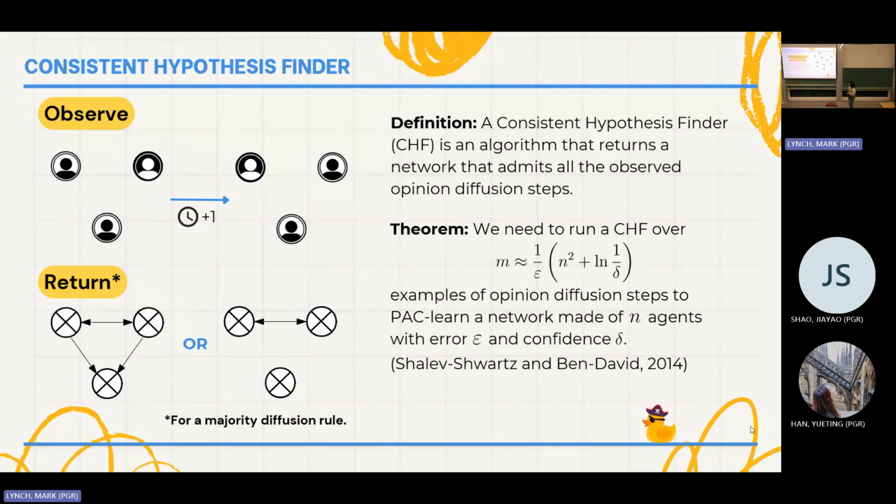Now, our goal is going to be, we want to design a consistent hypothesis finder such that it's polynomial in the number of agents in my social network and the number of examples that I can see.